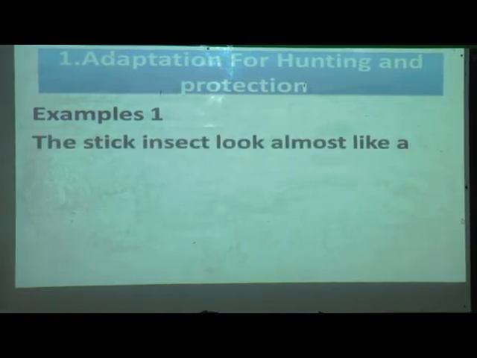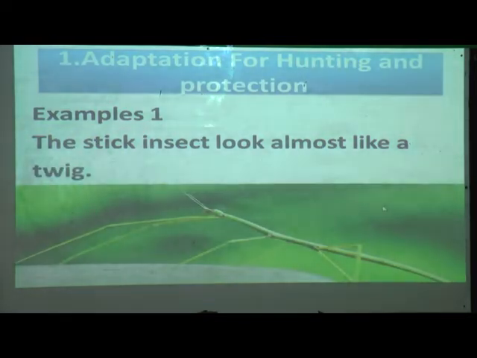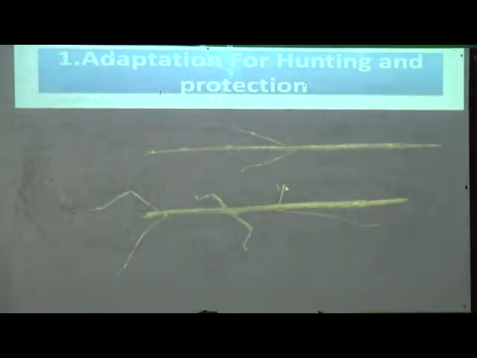The stick insect looks almost like a twig. Yes, just now you have seen the insect. That insect is called a stick insect. It looks almost like a twig of a tree. Observe this picture carefully. This is a twig of a tree, but this is the insect, the stick insect.